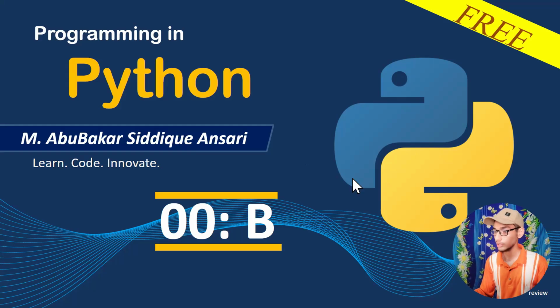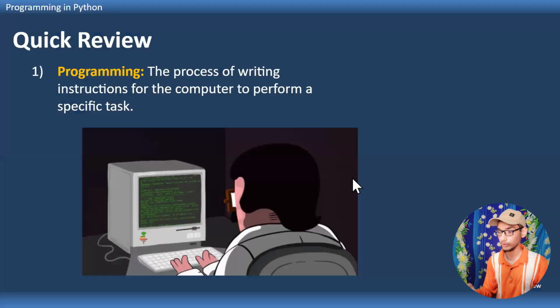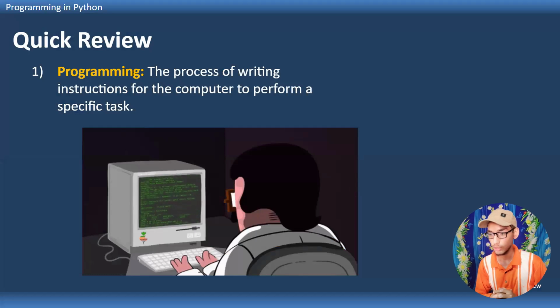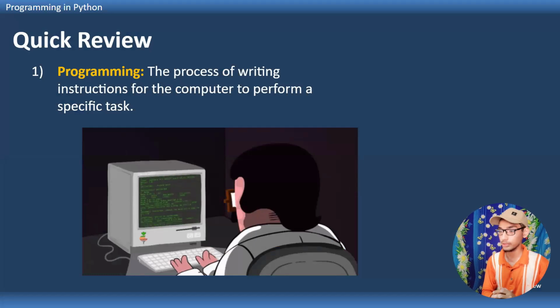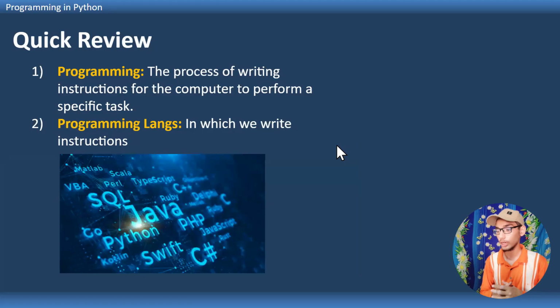So before starting the class, let us take a quick review of what we learned in the last class. We learned that programming is the process of writing instructions for the computer to perform a specific task. We just write instructions and the computer responds to those instructions by producing output. And of course, we write those instructions in a special language, which we call a programming language. This is the language in which we write instructions.